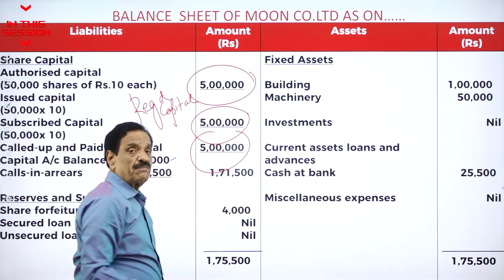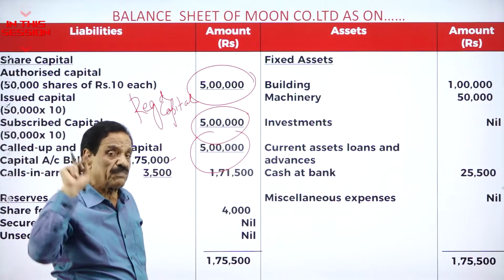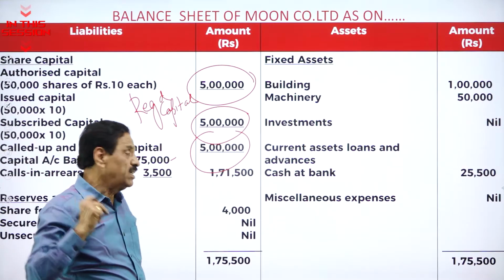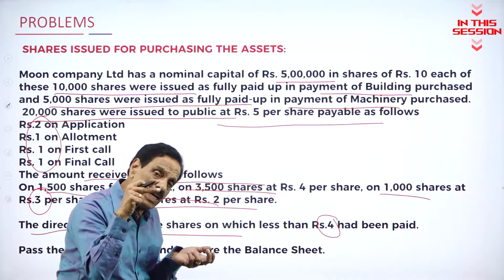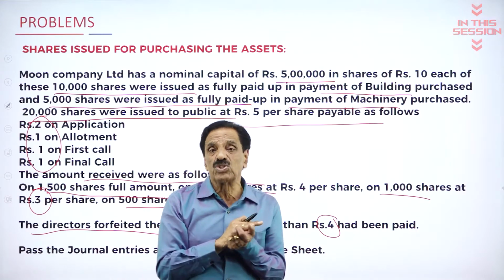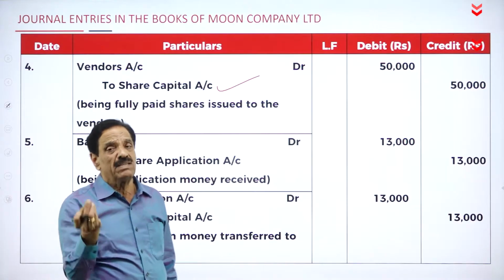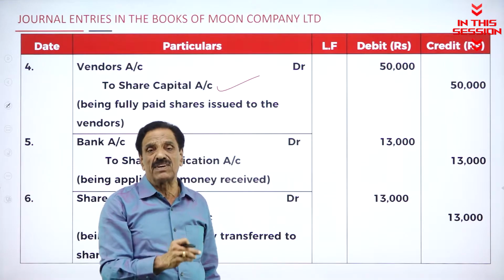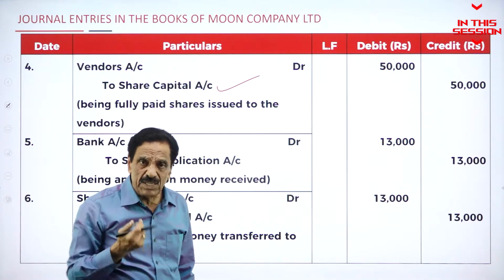This is the last entry for feature. First entry 1000 for feature. Second one 3000. Totally 4000 will come. Paid less than 4, 500 shares: paid less than 4 means their shares were forfeited. One on allotment, one on the first call, one on the final call. So go with the application. First entry.